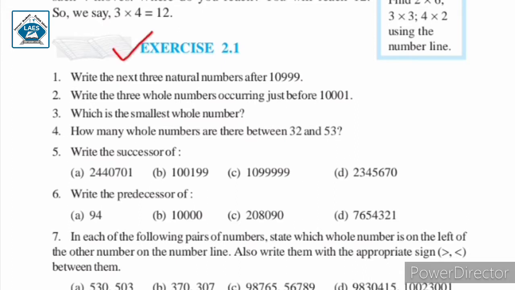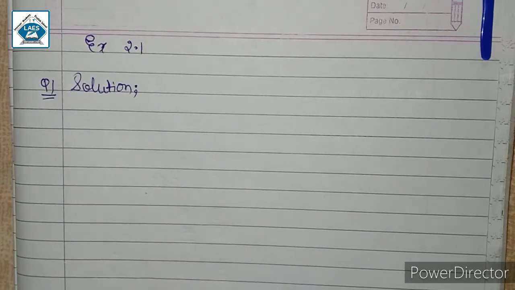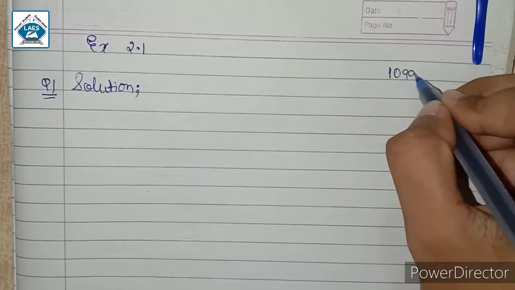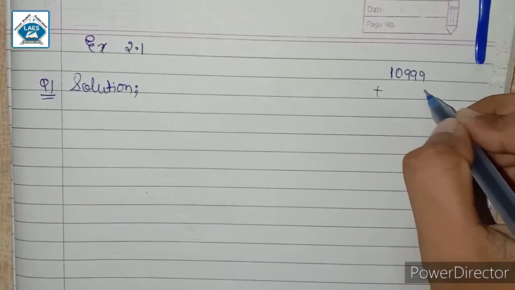Exercise 2.1 question number 1. Write the next three natural numbers after 10,999. So in question number 1, we have to write the three natural numbers that come after 10,999. So here for finding the next number after 10,999, we will simply add 1.